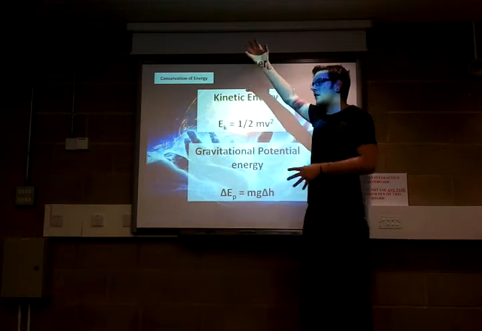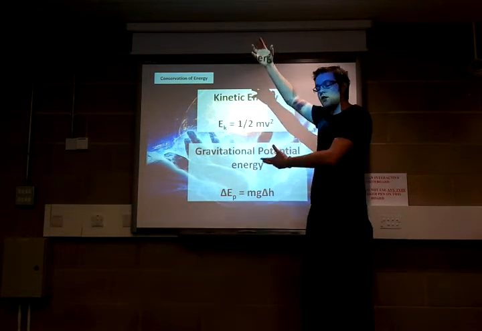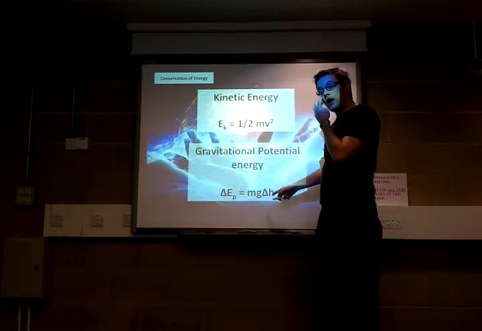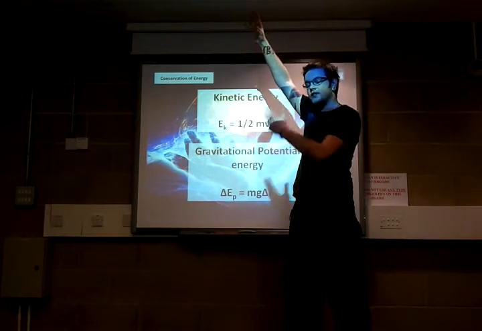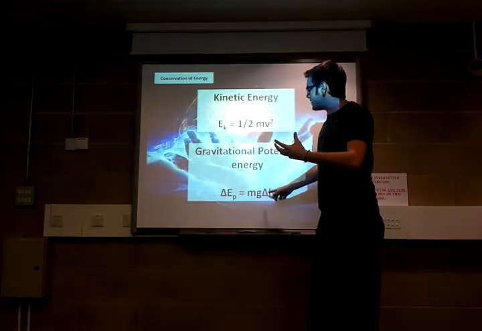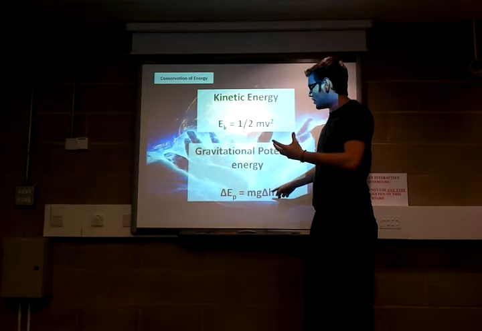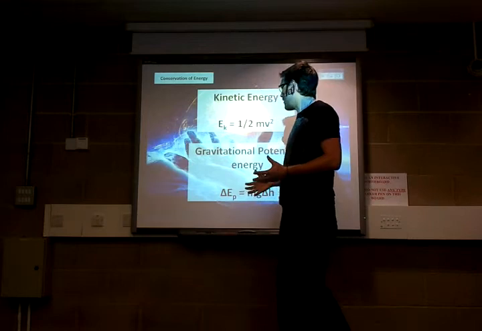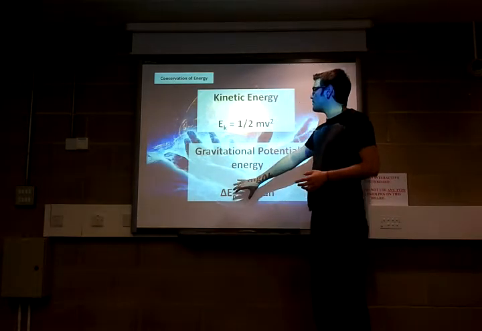So our mass would be 2, our gravity is 10, so those two times together is obviously 20. And then our delta height, our change in height, which is 2 meters. So it's our mass, which is 2, our gravity, which is 10, and our delta in height, which is 2 as well. So that would be 2 times 10 times 2, which would give us 40. So we know our potential energy.